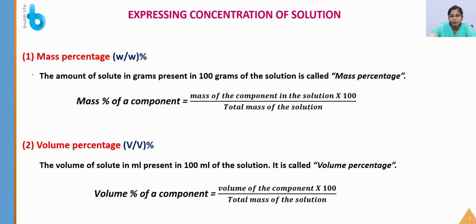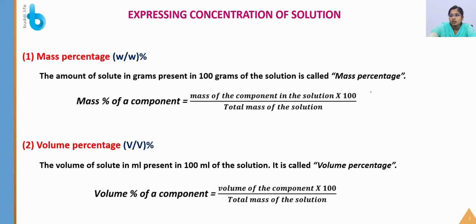So first is the mass percentage. That is the weight of the solute, the amount we are going to calculate based on the mass percentage. The amount of solute in grams present in 100 grams of the solution is called the mass percentage. Mass is nothing but weight by gravity, right? So on the whole, in chemical terms, we will call it mass. So the mass percentage of a component can be calculated by the following formula: mass of the component in the solution divided by total mass of the solution, into 100.